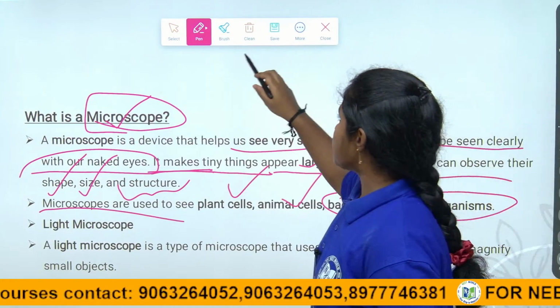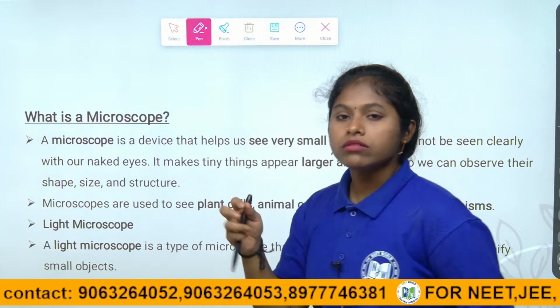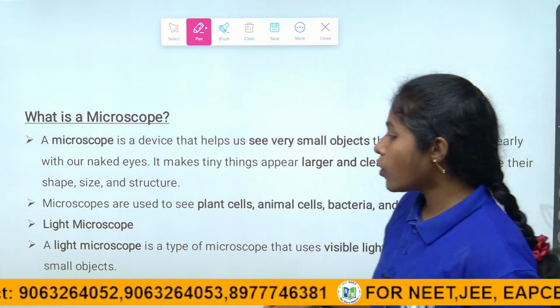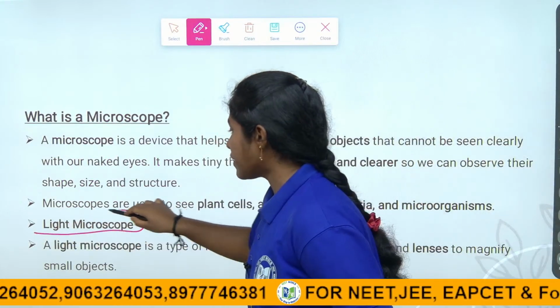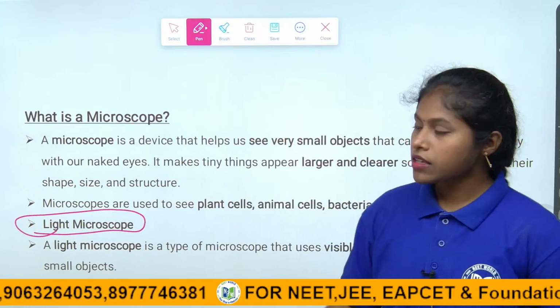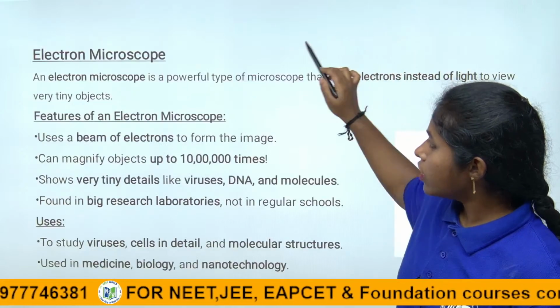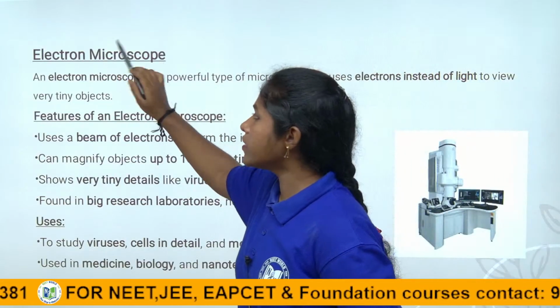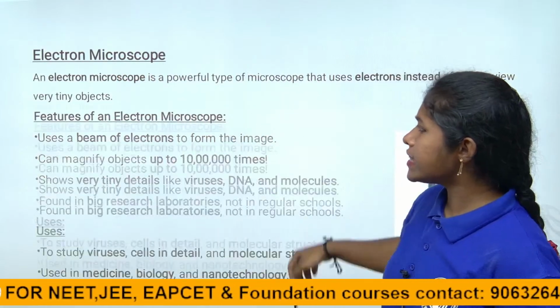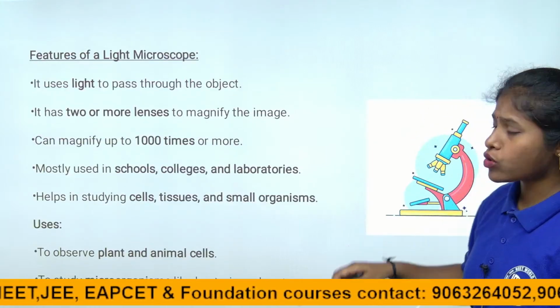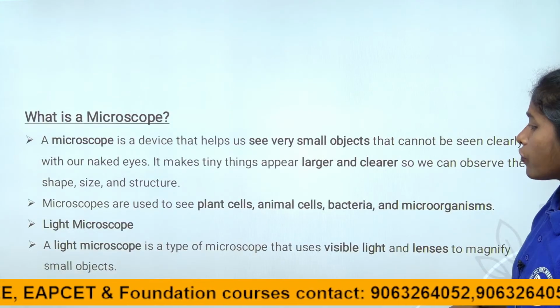There are two types of microscopes. What are they? One is the light microscope, children. Another one is the electron microscope. So let's see the key features of the light microscope, right children?